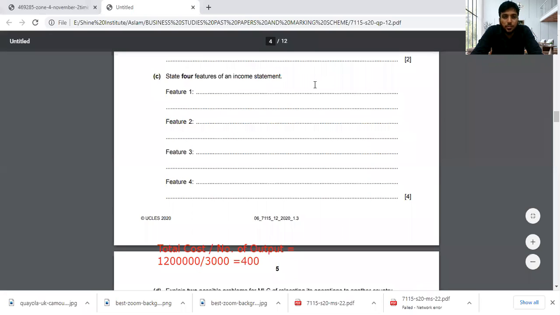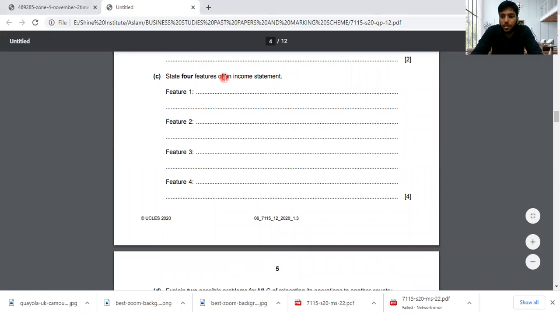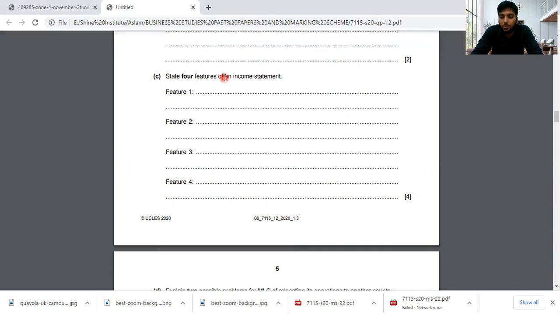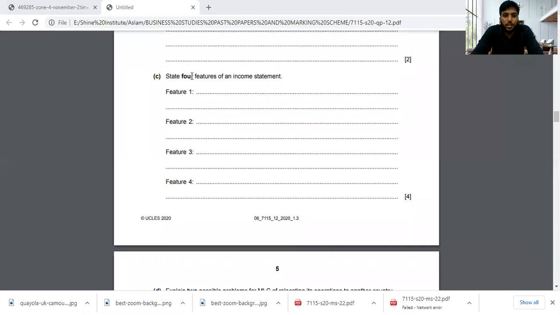They're saying, state four features of an income statement. What are the four features of an income statement? What can you see in an income statement? Most of the time you can see sales, cost of sales, gross profit, expenses, and profit. So these are the features of an income statement. This is a very straightforward question. You can write here.